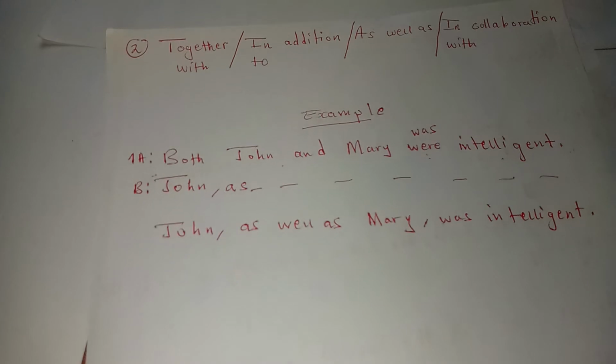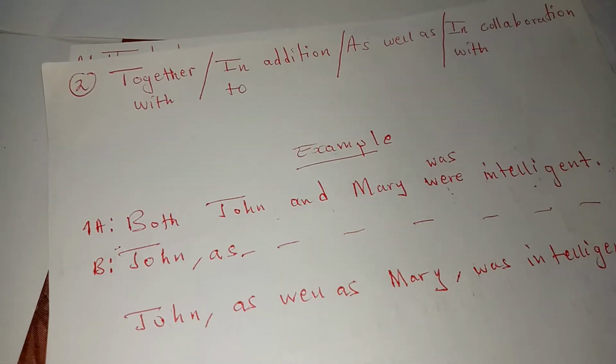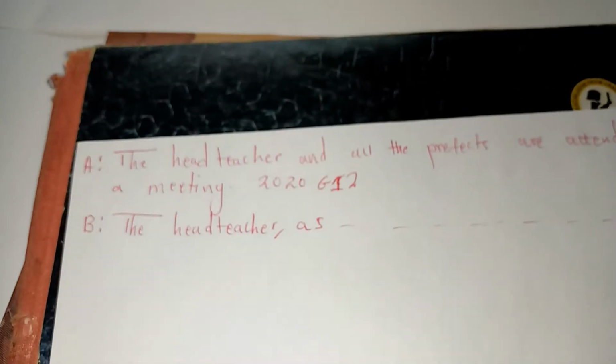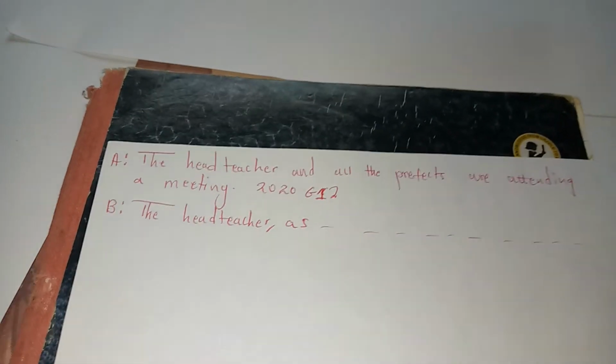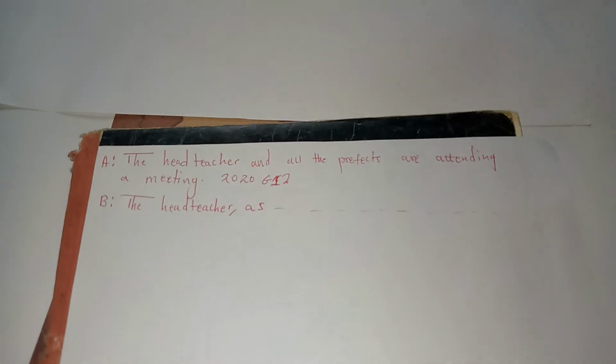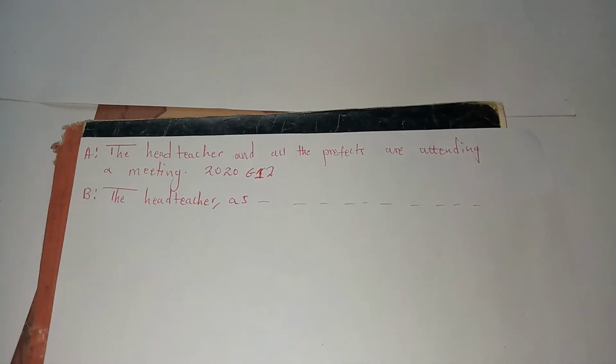Okay, now let's have the second example. This second example comes from 2020 G12, which is internal. The example is: the head teacher and all the prefects are attending a meeting.